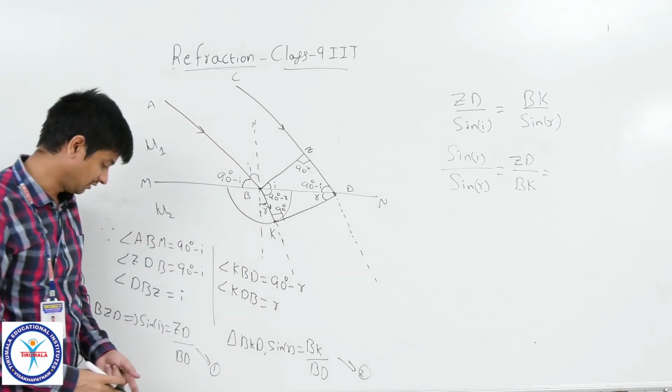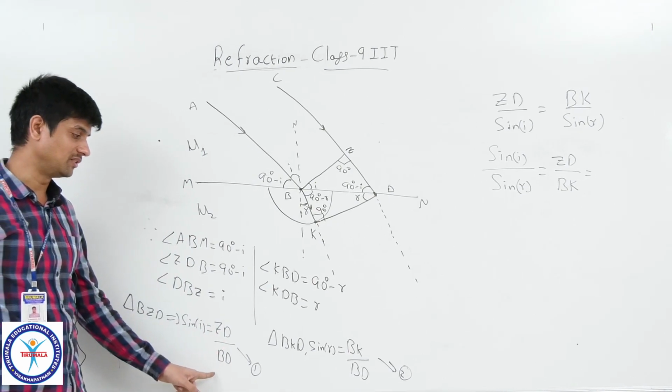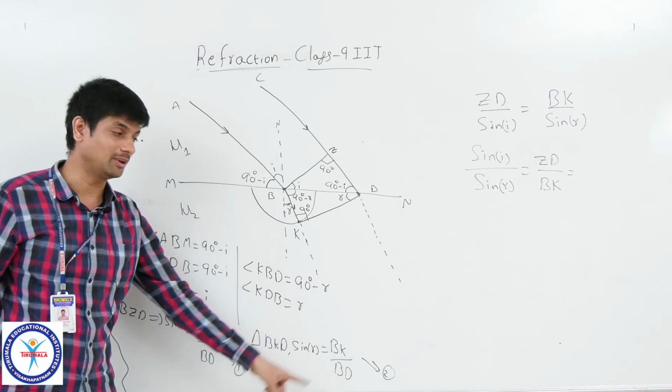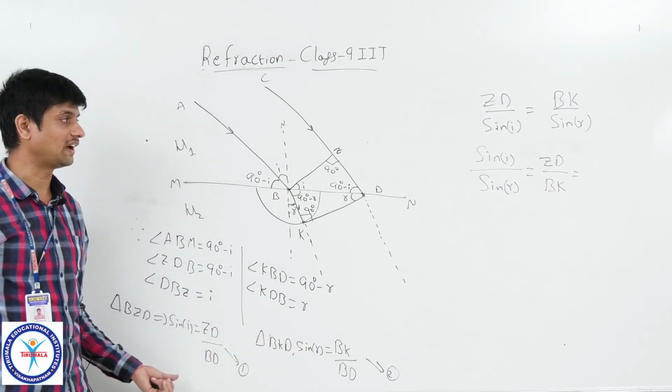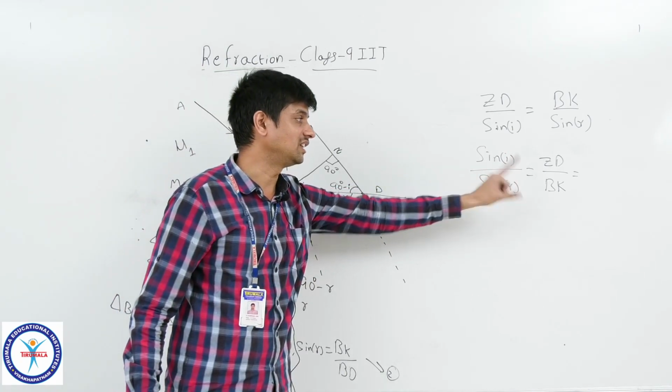You can see again, from the triangle BZD I obtained sin I equals ZD by BD. From the triangle BKD, sin R equals BK by BD. So by using these two values, I obtained sin I by sin R equals ZD by BK.